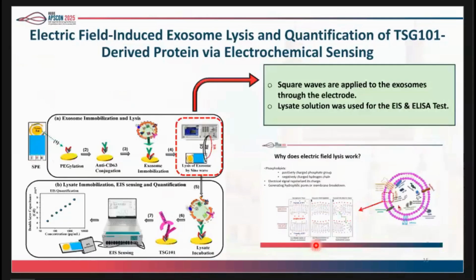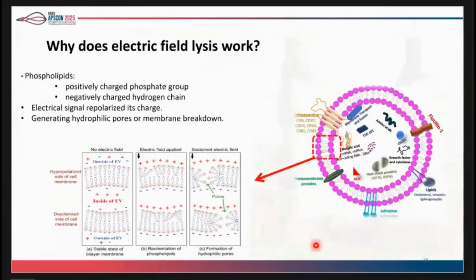Once the exosomes are isolated, like we have immobilized the exosomes on the gold surface, we have kept the buffer over there and applied the electrical signal to lyse them. Exosomes are lipid bilayer vesicles. They contain a positive charge of the phosphate group and a negative charge of the hydrocarbon chain. When we apply the electrical signal, it will change the surface charge. This alteration of surface charge can create a hydrophilic pore or also break the membrane. In either case, it will release the encapsulated protein.